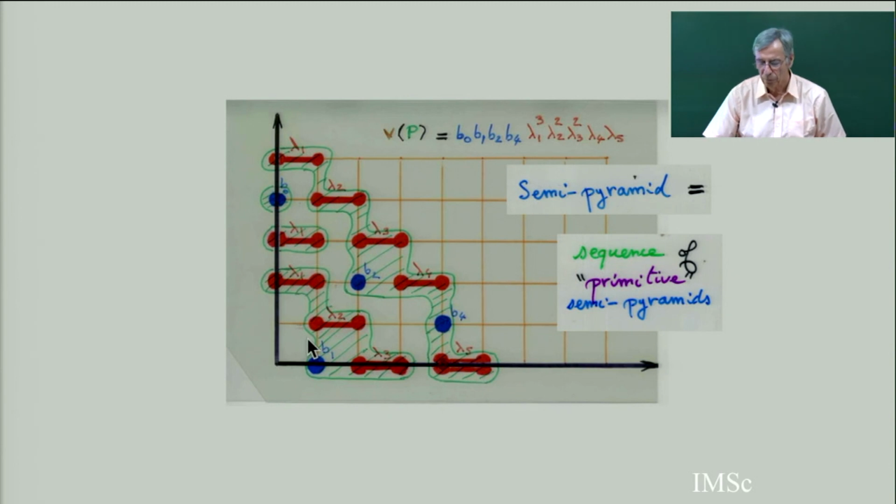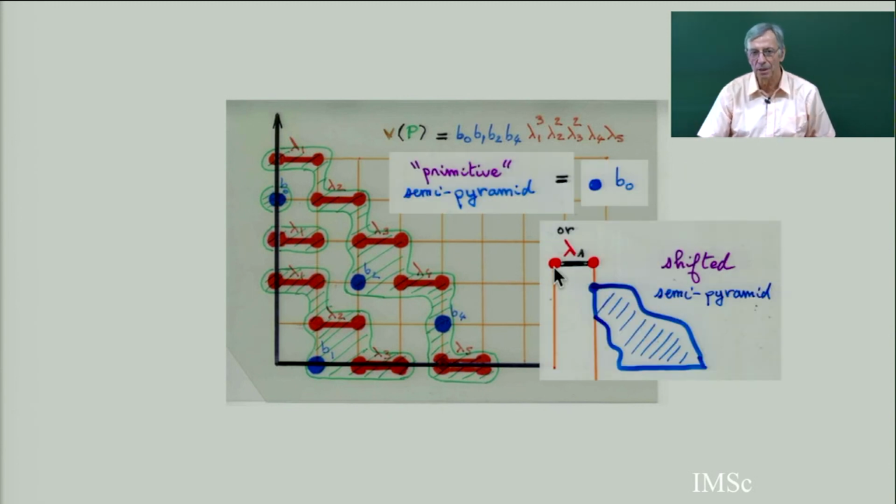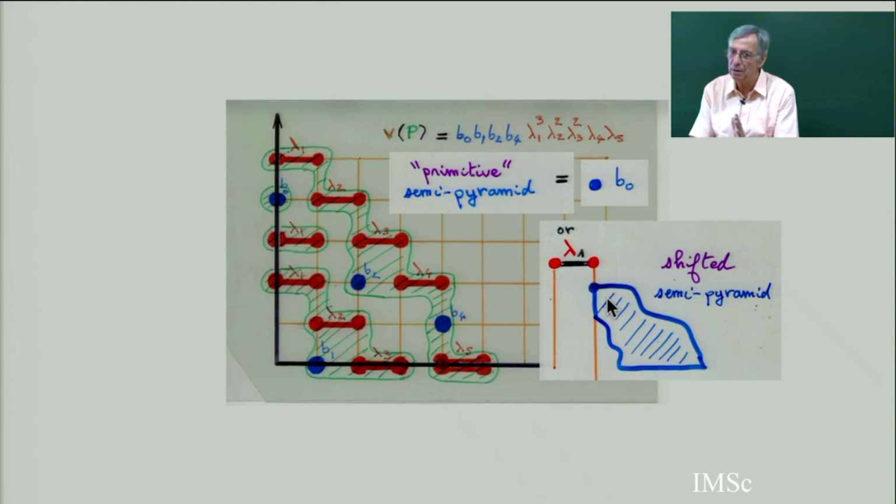And what does a primitive semi-pyramid mean? It means that on the first column, either it's reduced to a single point b0, like this one, or else it is a dimer. There is nobody below, and what remains here is again a semi-pyramid, but shifted. All the weights bk and lambda k are shifted.